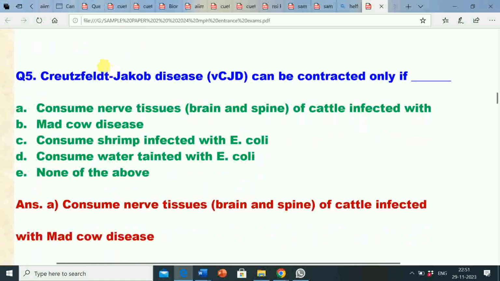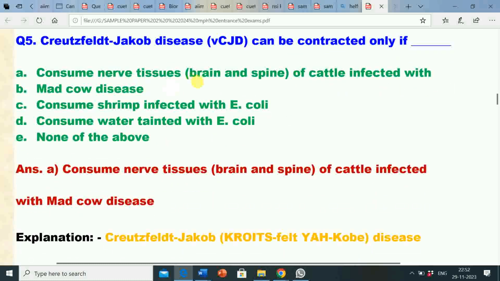Question number 5. Creutzfeldt-Jakob disease, BCZA, can be contracted only if: option A, consume nerve tissues, brain and spine of cattle infected with; B, mad cow disease; C, consume shrimp infected with E. coli, that is